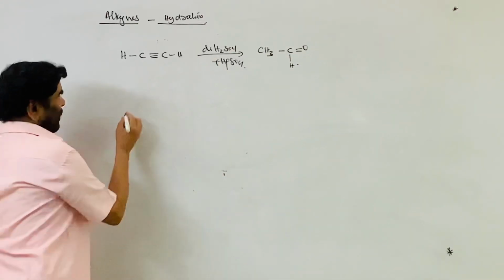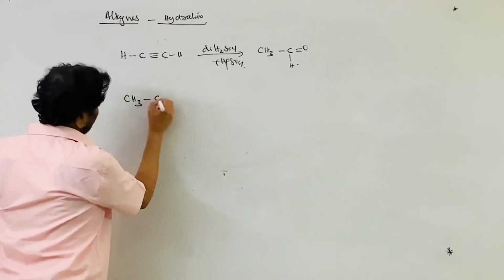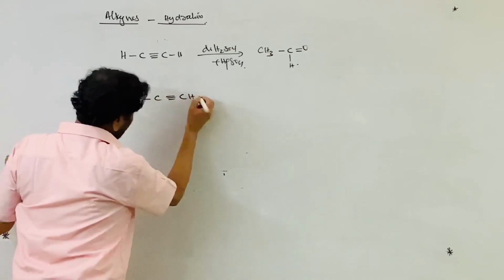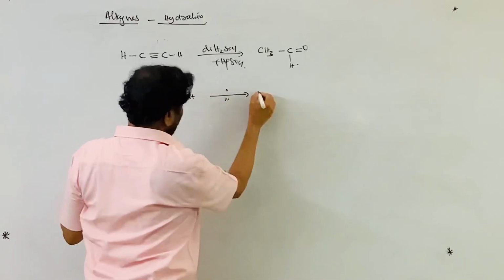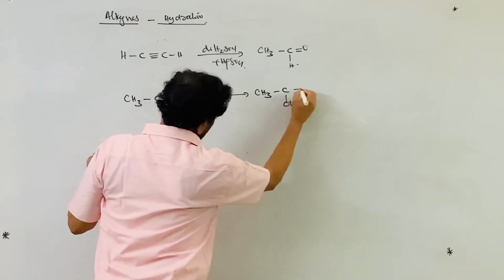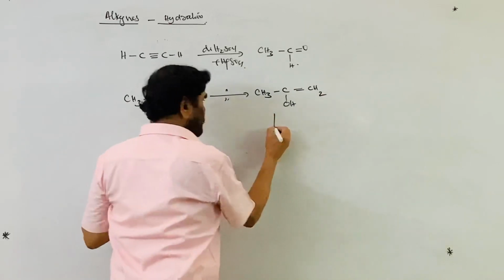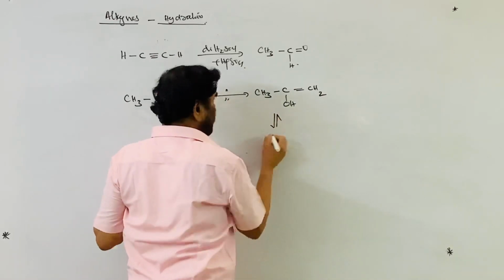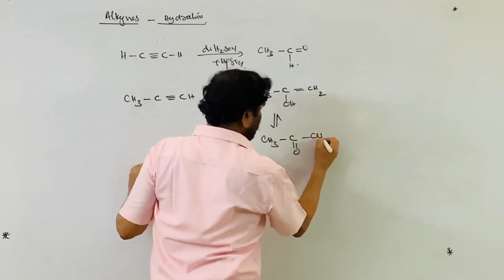If you take propyne, addition of water takes place during this process according to Markovnikov's rule, giving CH3, C-OH double bond CH2, which tautomerizes to give acetone, dimethyl ketone.